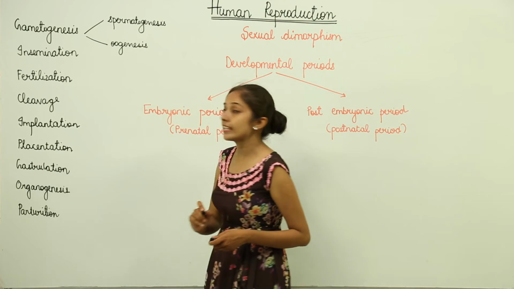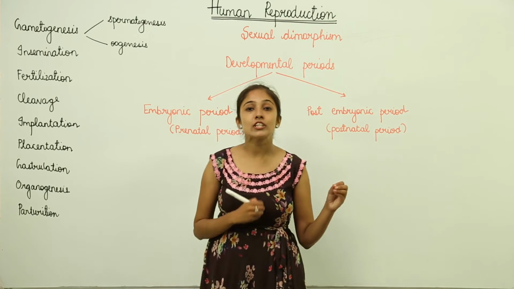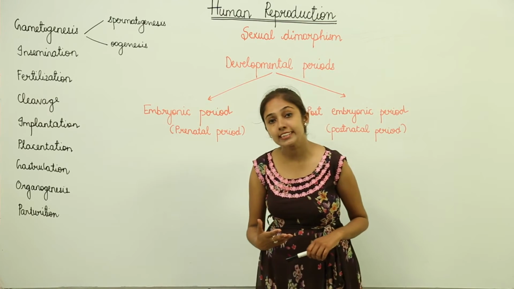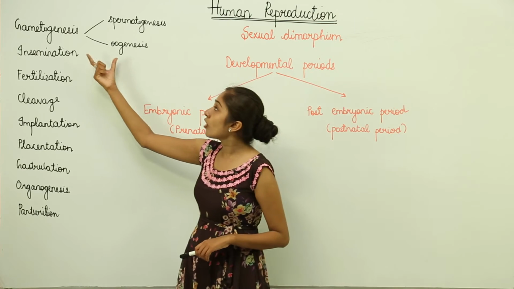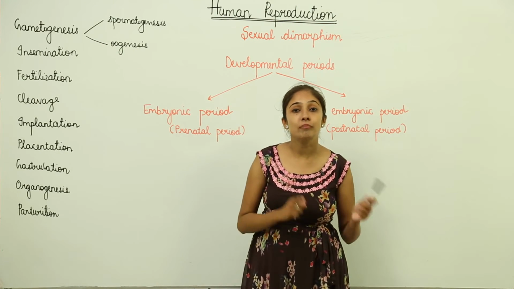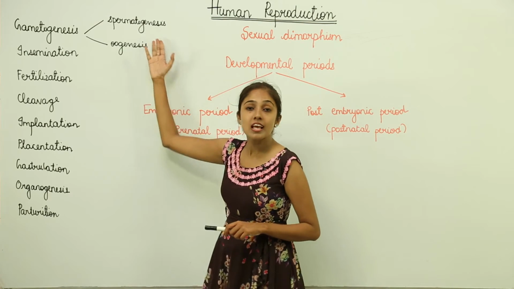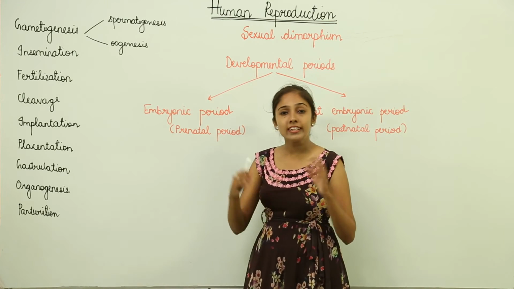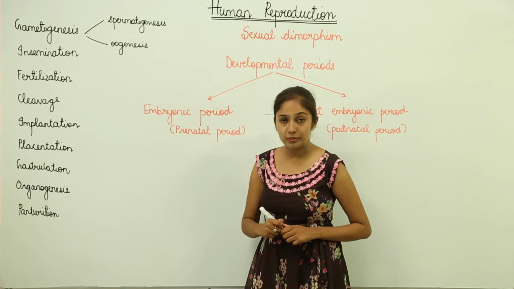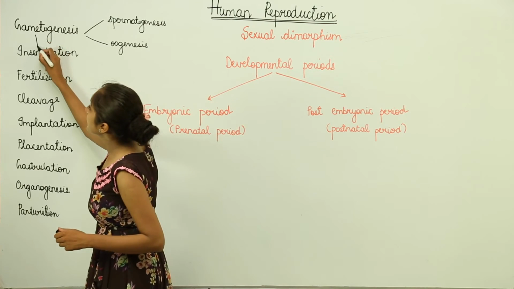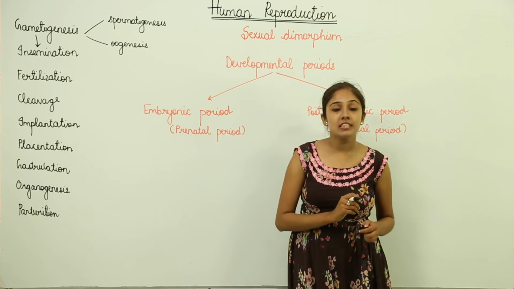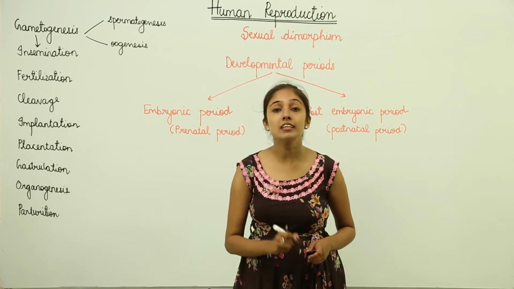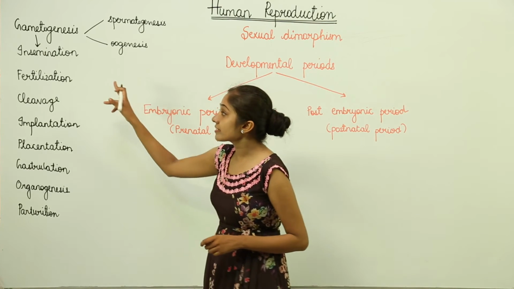Now when you become sexually mature, there are going to be certain changes, the development of secondary sexual characters, right? So there is formation of gametes, that is sperms in males, which we call spermatogenesis, and eggs or ova in females, which we call oogenesis. When the gametes are available for reproduction, the next process is insemination. Insemination means the passage of the sperms inside the female genital tract. This is known as insemination.